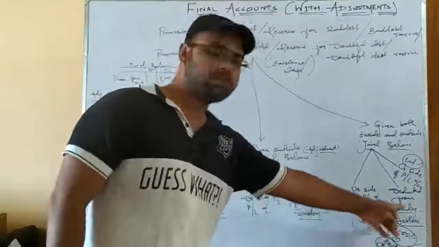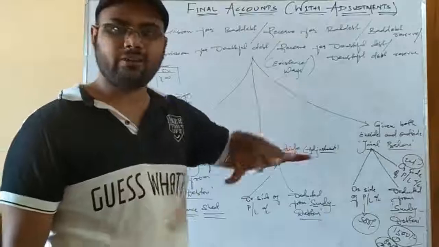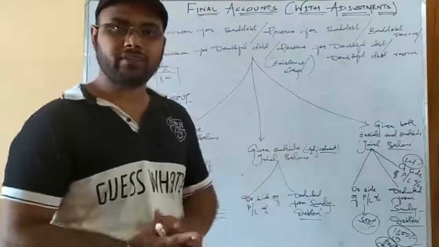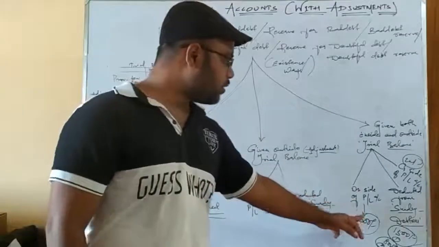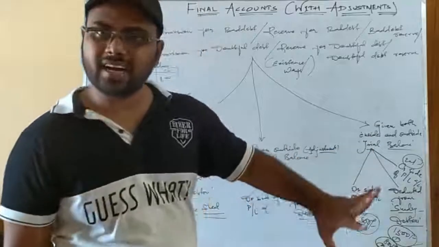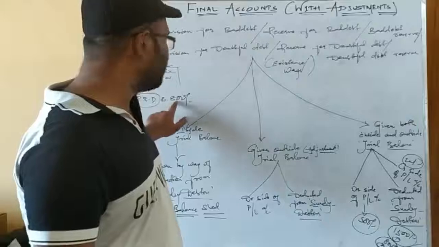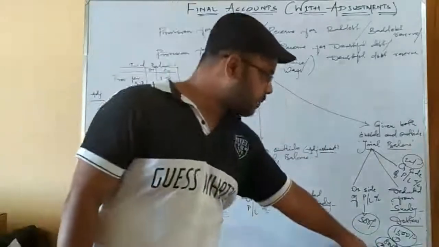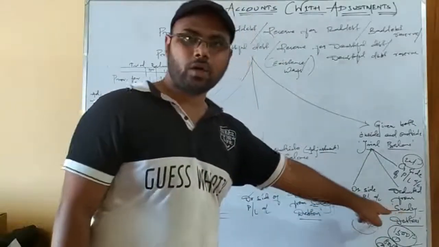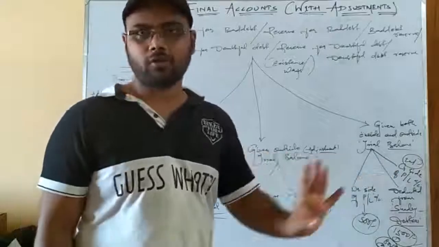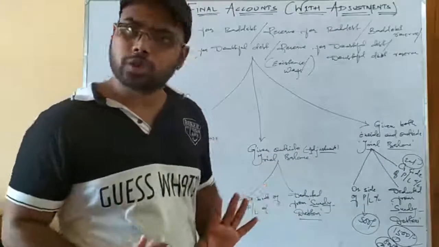The first case was 1500. We subtracted it from the debtors, and the extra 500 that we needed, because we were running a deficit, we took from profit and loss account by showing it on the debit side as an indirect expense. In the second case, we have an excess of 200. The fresh provision is 800, which is deducted from the debtors. Okay, I can show you the treatment better while solving the problem. Right now I can only tell you theoretically.